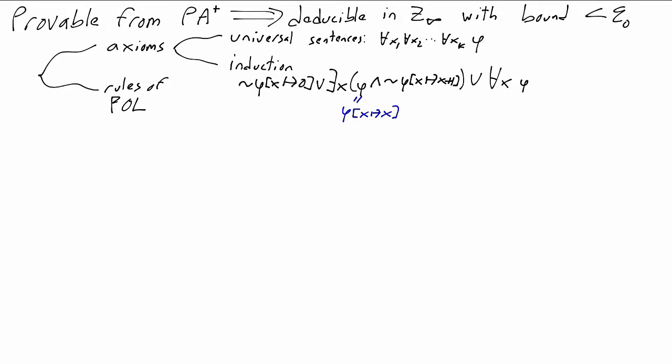We've now shown that whenever phi is an axiom of PA+, there is a deduction of phi in Z infinity. The last thing we need to do is show that if we prove something from the axioms of PA+, then it's also deducible in Z infinity. If you consider that a proof from the axioms of PA+ involves starting with the axioms and then applying the rules of first-order logic one by one, that amounts to saying that we want some sort of inductive argument that